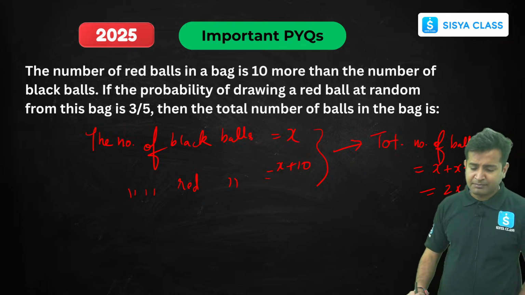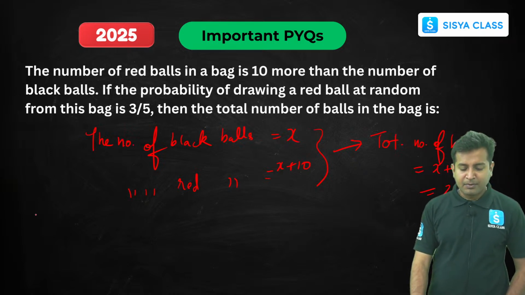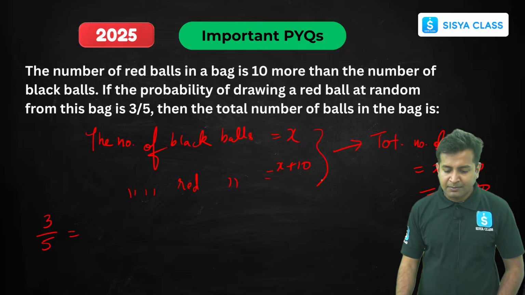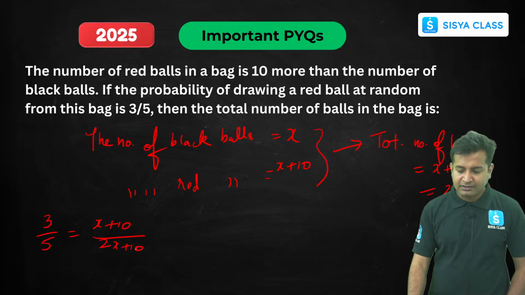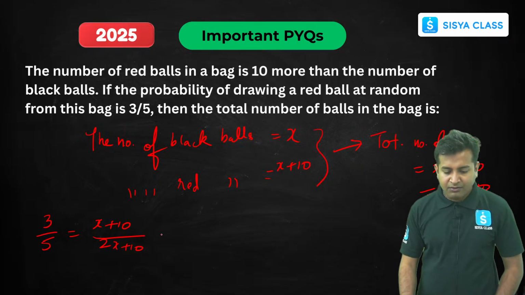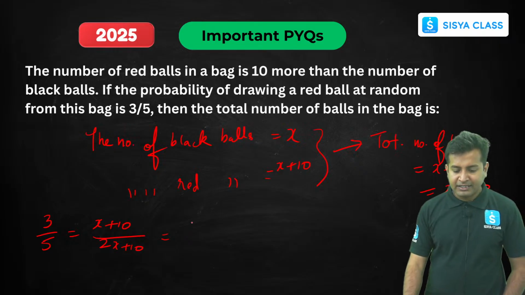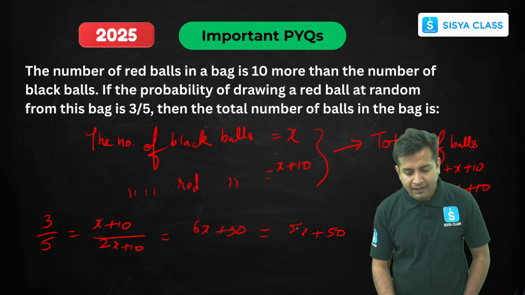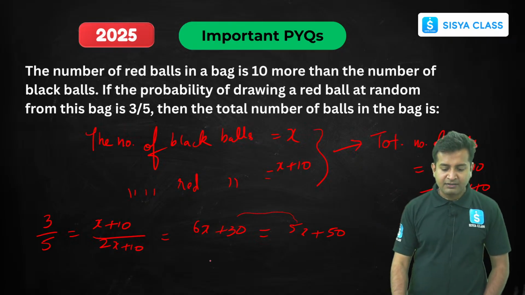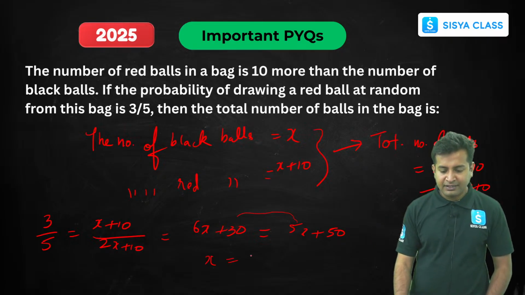The things are very simple. Let's understand. Probability of getting a red ball is 3 by 5. Now, the number of red balls is X plus 10, right? And the total number of balls are 2x plus 10. Clear? Now, cross multiply, what we'll be getting? We'll be getting 6x plus 30, and here we'll be getting 5x plus 50. Clear? So, if I just subtract, it will be x is equal to 20.